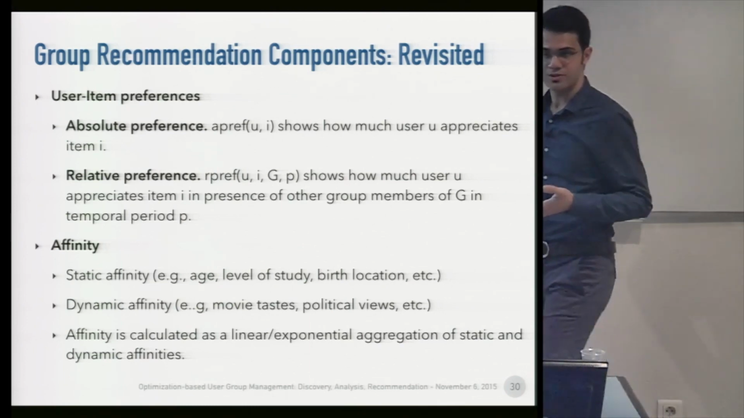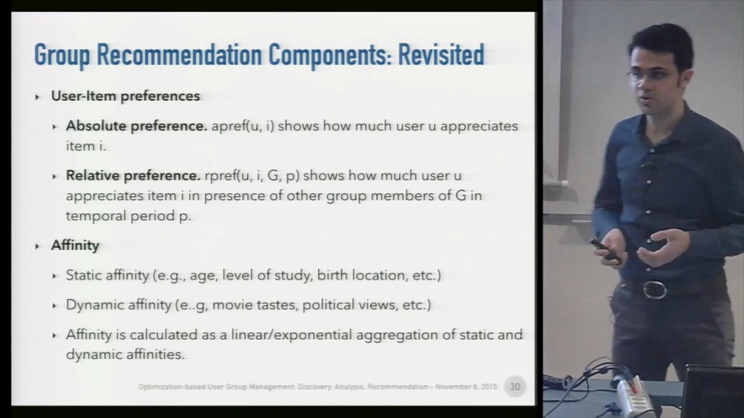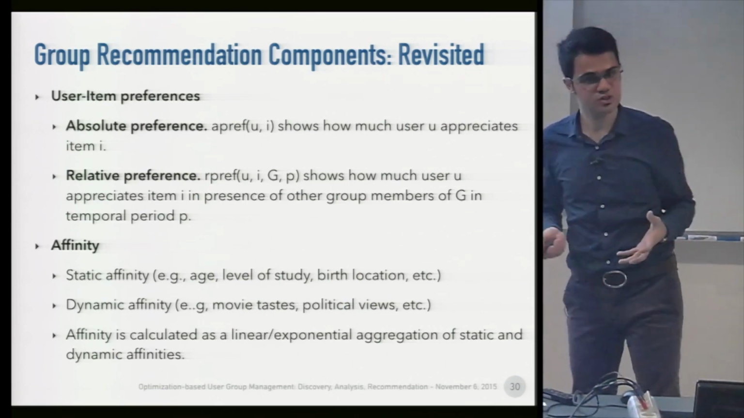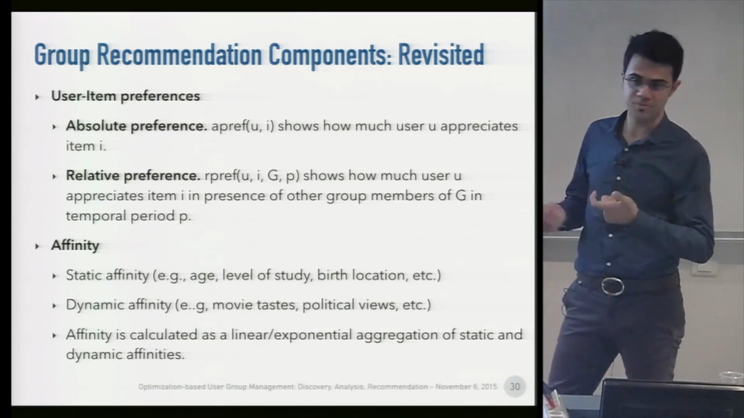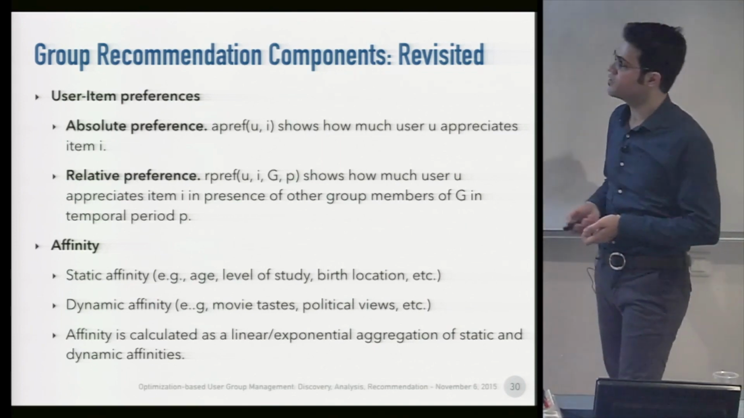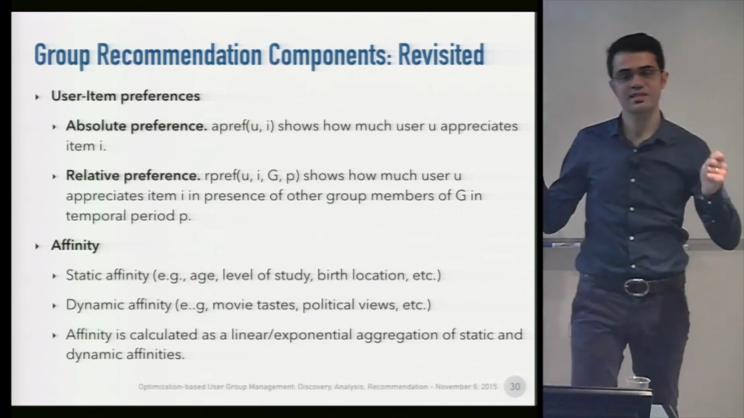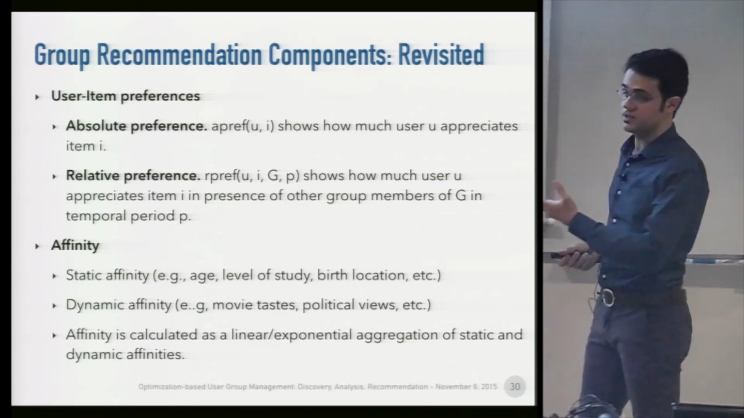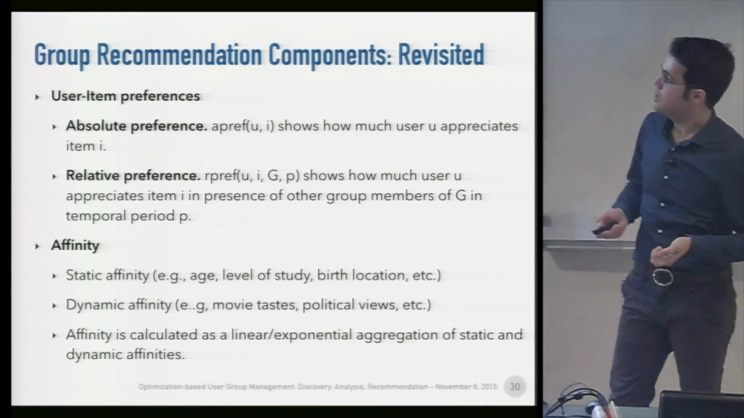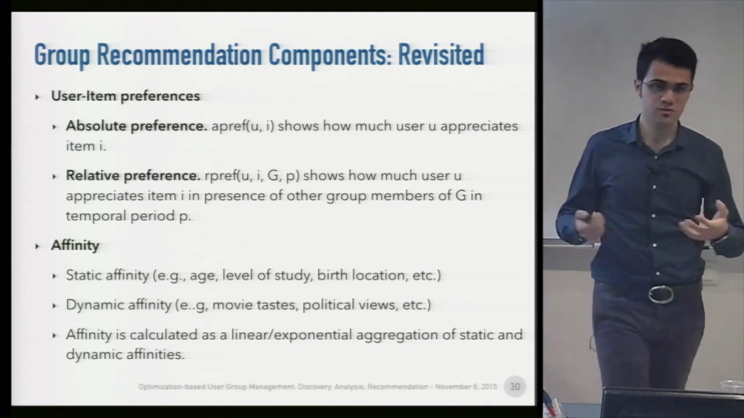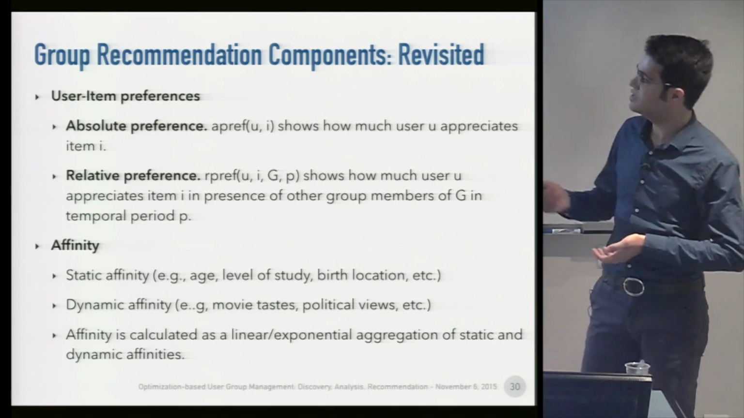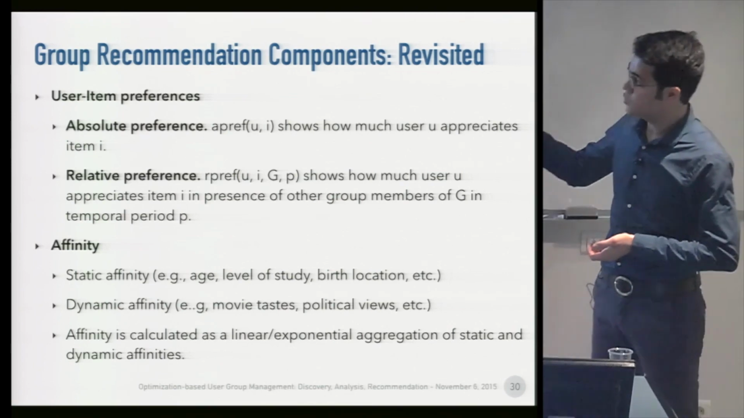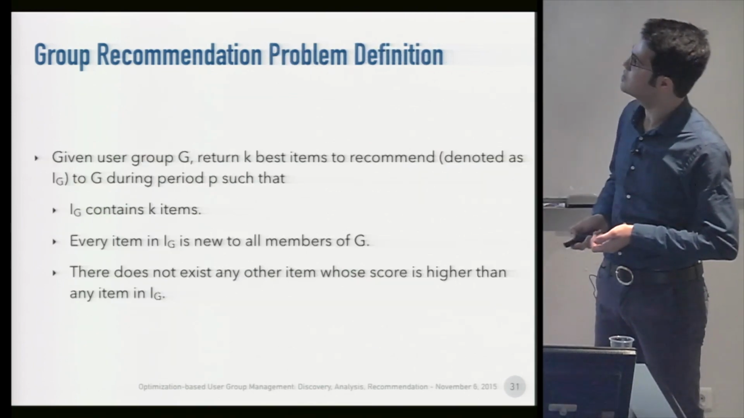But how do we capture affinity? Affinity is captured by two different components. We consider a static affinity, which doesn't change over time, like the difference for a pair of users in their age, the difference in their level of study, the geographical distance between their birth locations. We also consider dynamic affinity, the component which evolves over time, like movie tastes, political views, and others. Affinity is calculated as a linear or exponential aggregation of these two components, static and dynamic affinities.